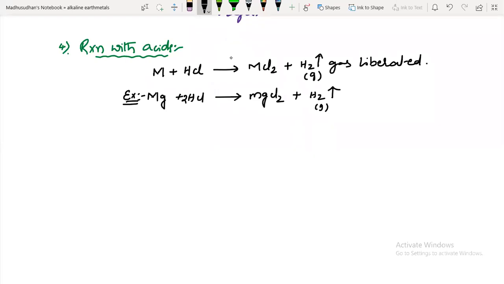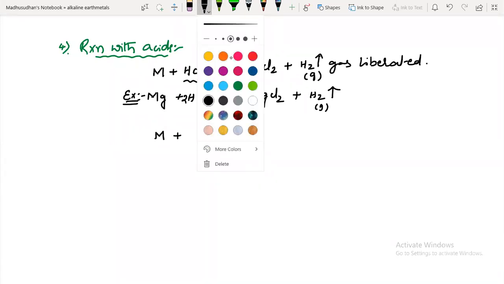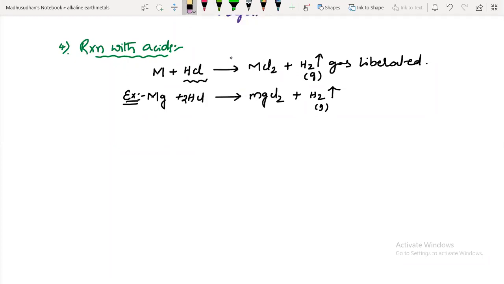Suppose you take a metal on reaction with any acid. First I have chosen HCl. Now I'll choose another acid. This metal on reaction with sulfuric acid, H2SO4, will form an MSO4 type of compound, metal sulfate, and hydrogen gas is released. So this is the reaction with HCl and the reaction with sulfuric acid.